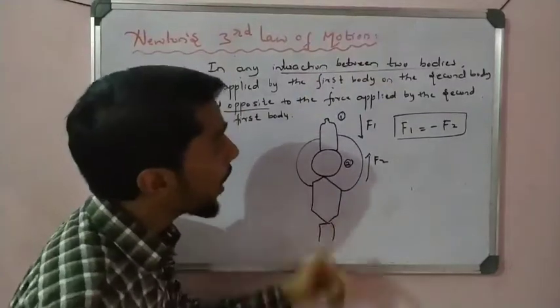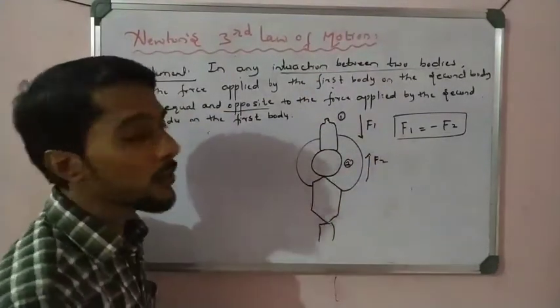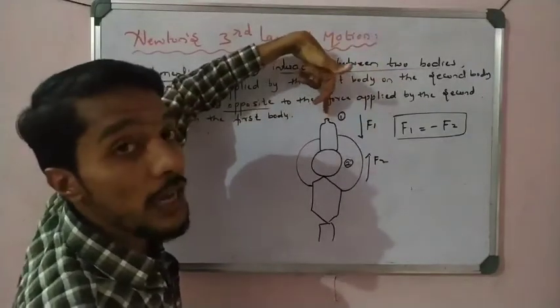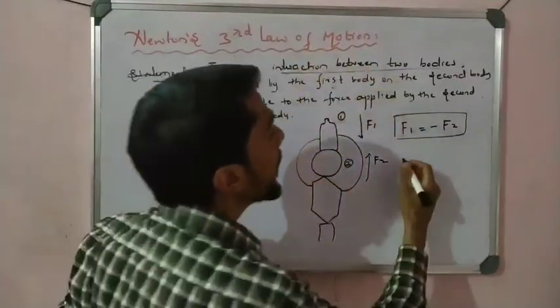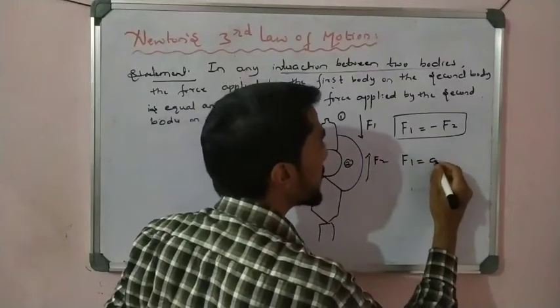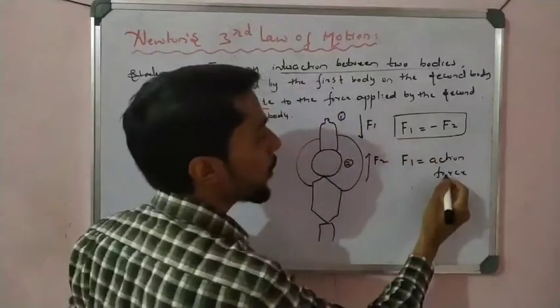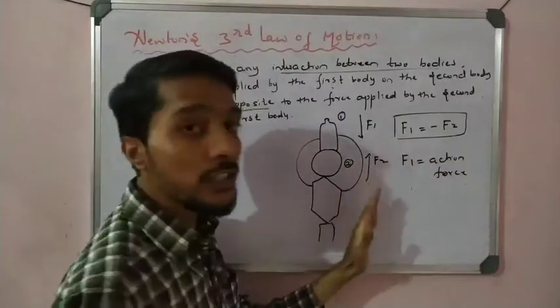That is Newton's third law: the forces are equal in magnitude but opposite in direction. Now we can give names to these forces. The force applied by the bottle on the head, I take as the action force. F2 is the result of F1.